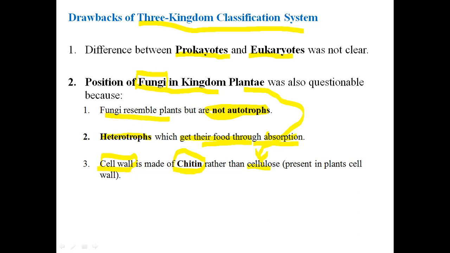So how can we group the fungi under the kingdom Plantae? This was their third objection about the position of fungi. So the two major points were there. Differences between prokaryotes and eukaryotes were not clear. Second, the position of fungi in the kingdom Plantae was also questionable based on these three points: fungi are not autotrophs, they are heterotrophs, and their cell wall is not made up of cellulose, but is made up of chitin.